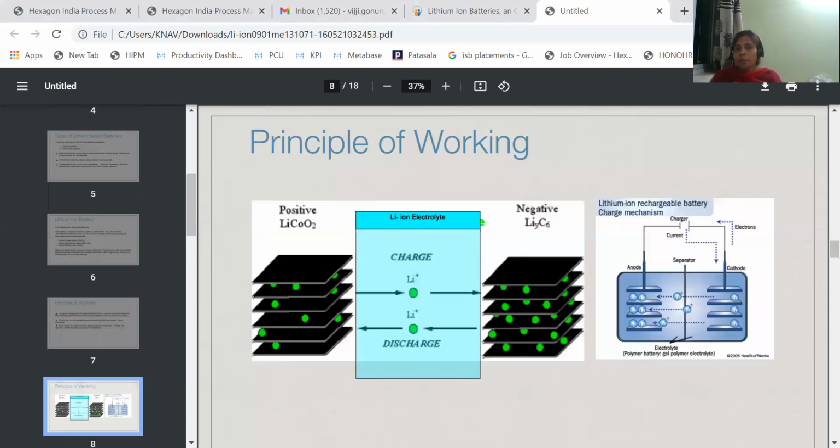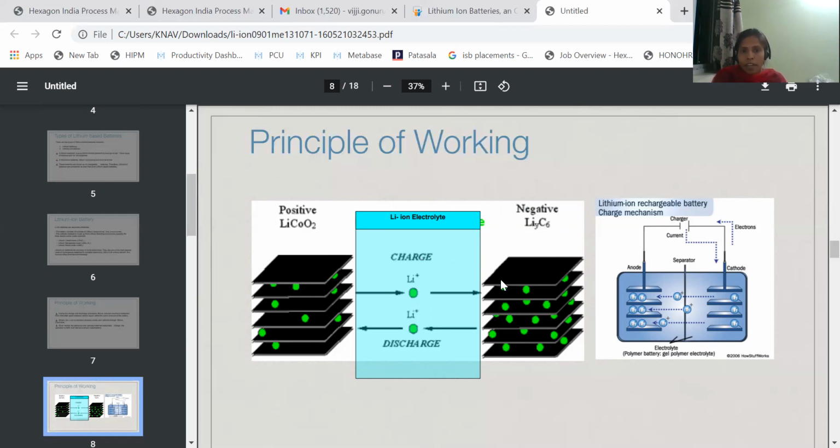If you see the diagram, maybe you can understand this. Here is the positive electrode and here is the negative electrode. What is a positive electrode? Lithium cobalt oxide. The positive electrode is nothing but the cathode. The negative electrode is nothing but the anode. What is the anode here? Lithium dissolved in carbon acts as the anode. And the positive electrode, that means the cathode, may be lithium manganese oxide, lithium nickel oxide or lithium cobalt oxide. Here we are taking lithium cobalt oxide.